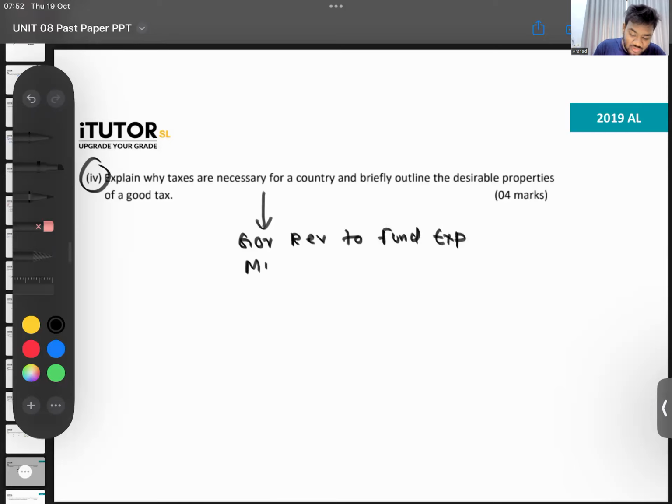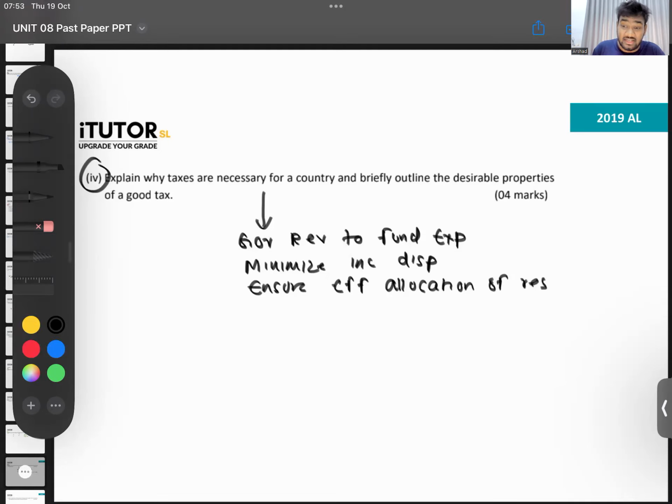You need taxes to minimize income disparities. You need taxes to ensure efficient allocation of resources. If there are demerit goods, you put a tax and you reduce it. Now you can ensure efficient allocation of resources. Then to control aggregate demand and supply. So now you can't write points here, you have to give a small explanation.